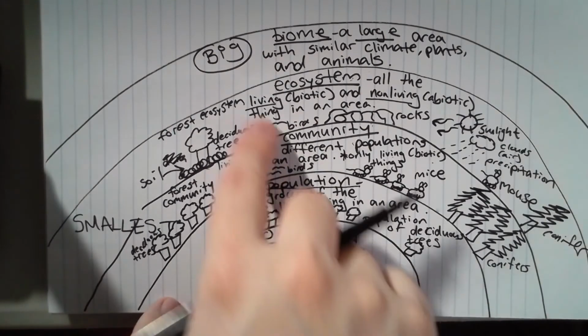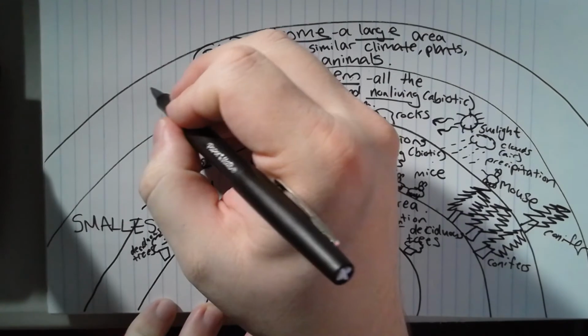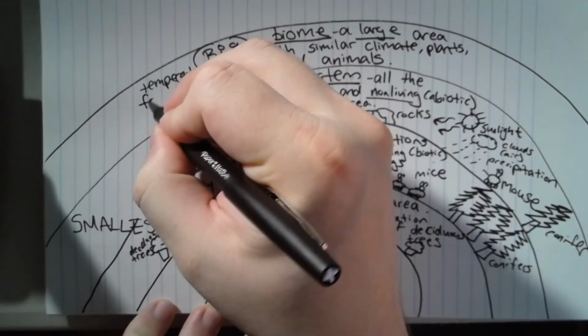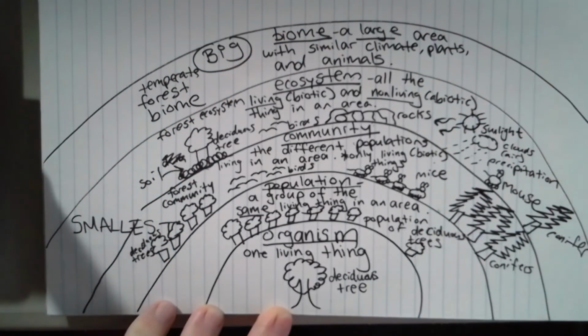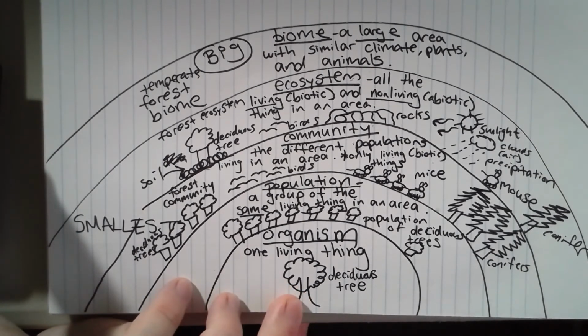So, an example of a biome is, of course, the temperate forest biome. You know other biomes too. Tundra, taiga, desert, marine, grasslands, tropical rainforests.